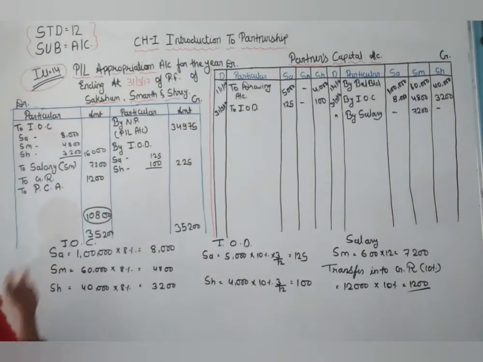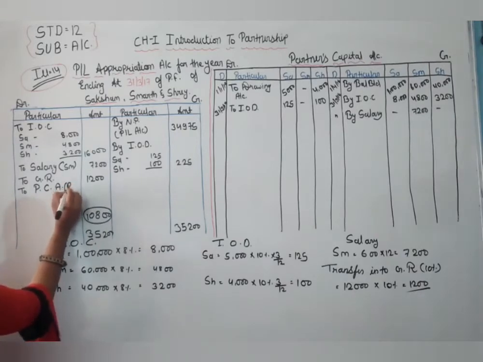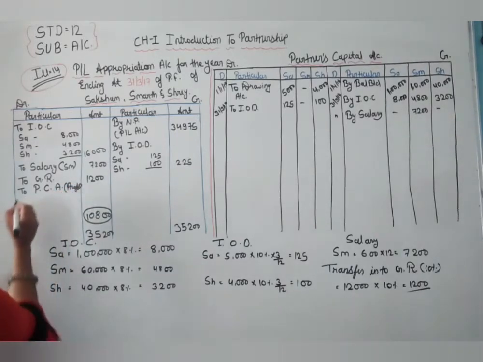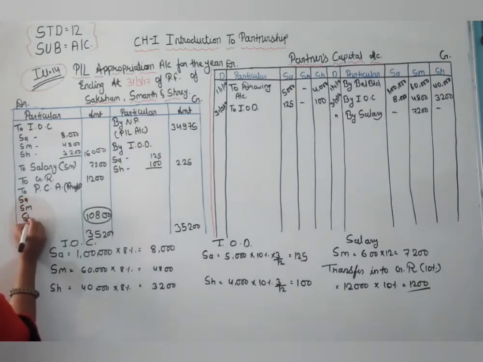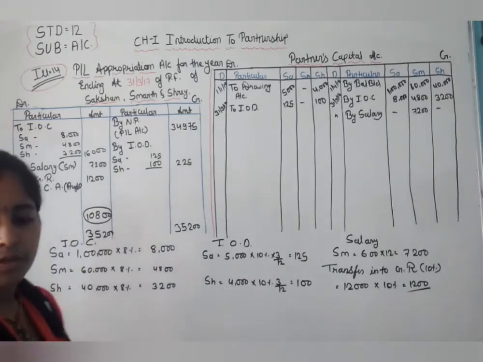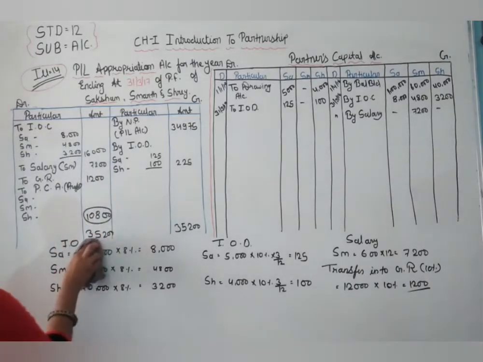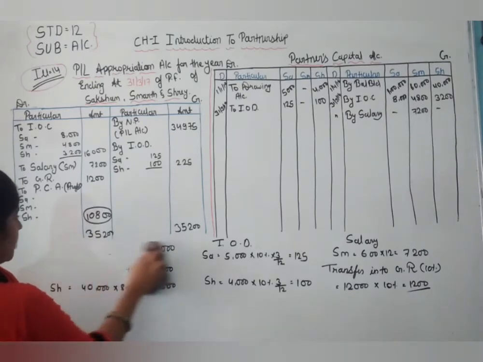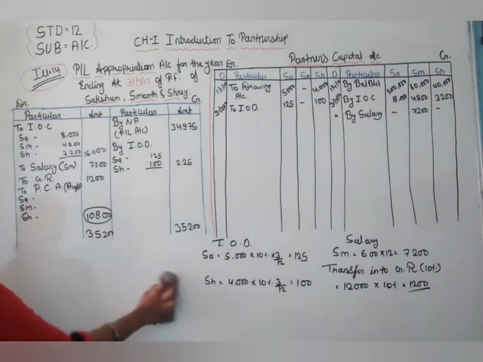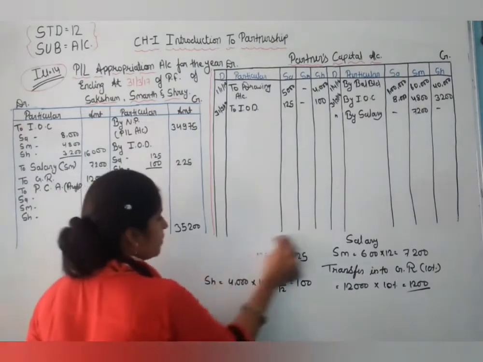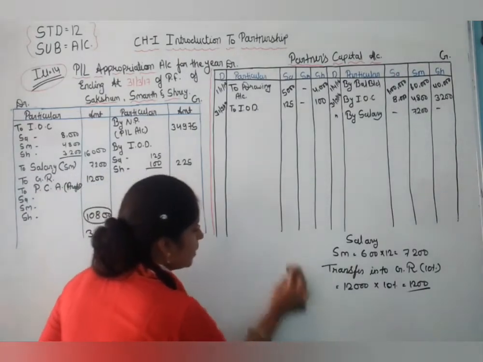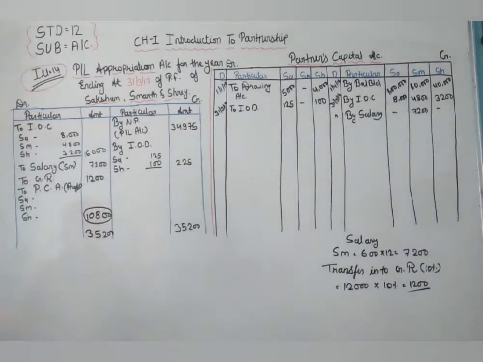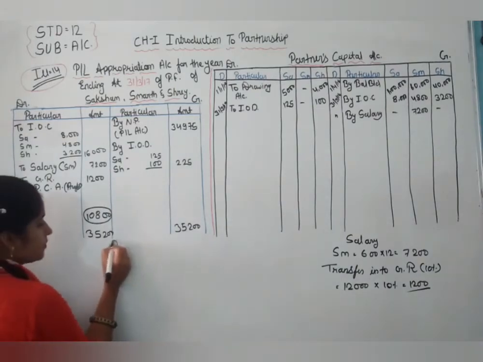It is a divisible profit, so we show it as profit. Okay, now here Saksham, Samarth and Shreya. So I am working out this solution, interest on capital. Now here, distribution of the profit and loss account.